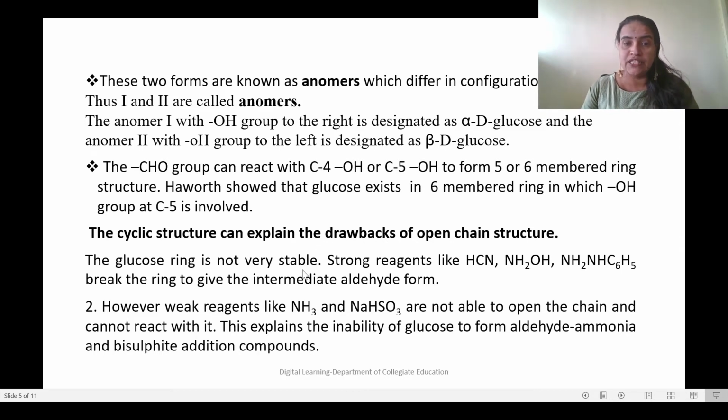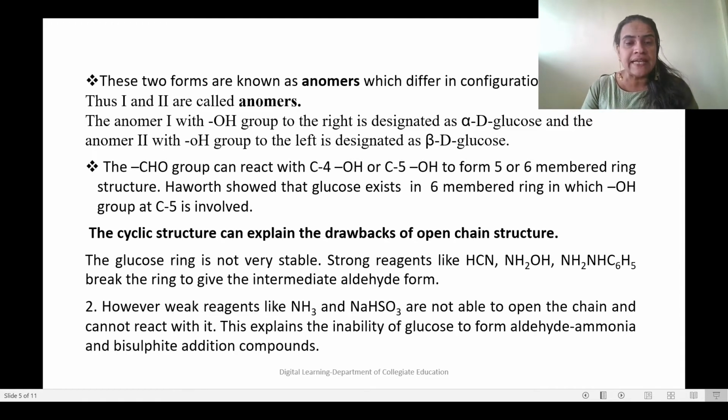The glucose ring is not very stable. Strong reagents like HCN, NH2OH, phenylhydrazine break the ring to give the intermediate aldehydic form. It means it is not completely stable. It completely switches over between the open chain and the ring structure.